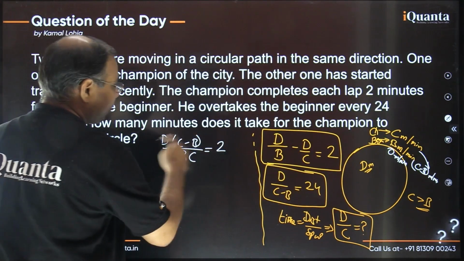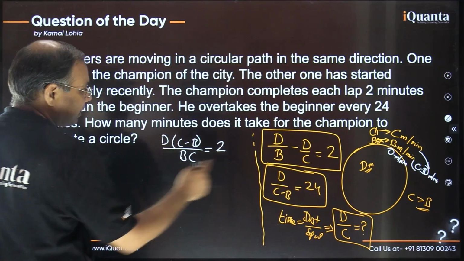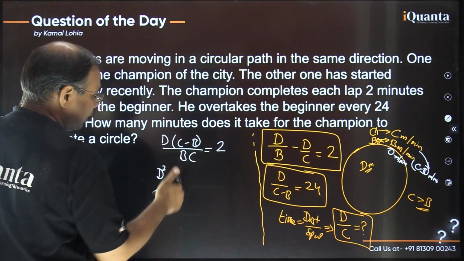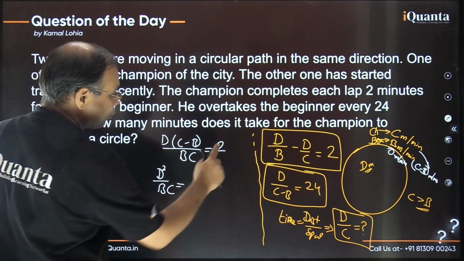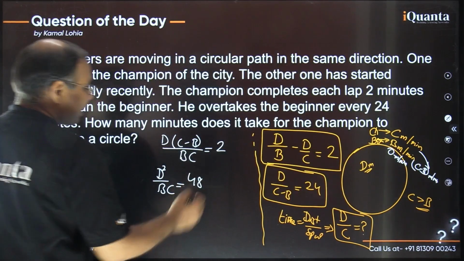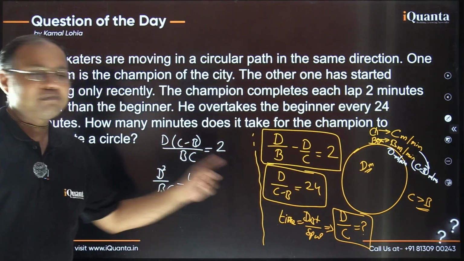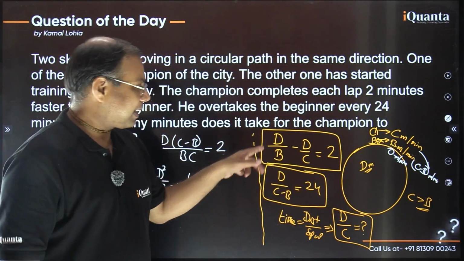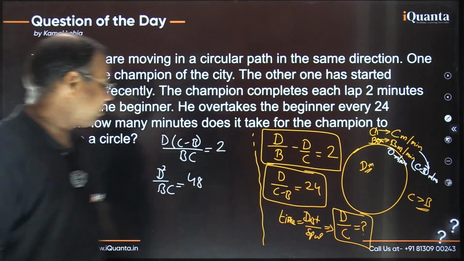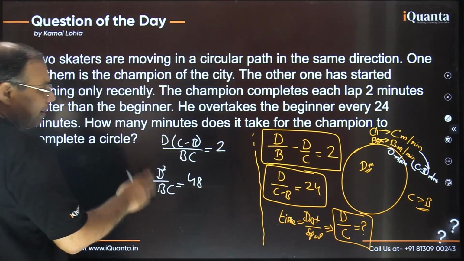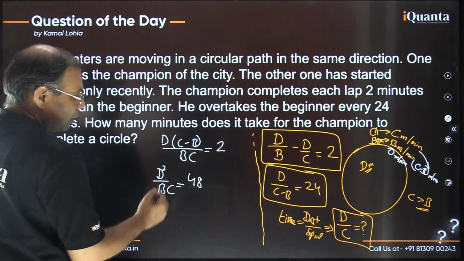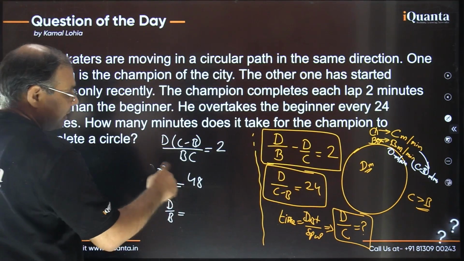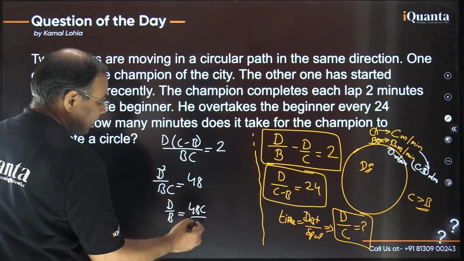If I just multiply both of them, what is going to happen? This will become D square, and this C minus B would get cancelled, and in the denominator we would have BC, right? And that is equal to 2 into 24, that is 48. So by multiplying these two equations, I reached here, and I want you to calculate D by C basically, and D by C, D by B, their difference is given as 2. So from here I can replace D by B in terms of D by C only, right? From here we got to know that D by B is nothing but 48C by D. Okay?